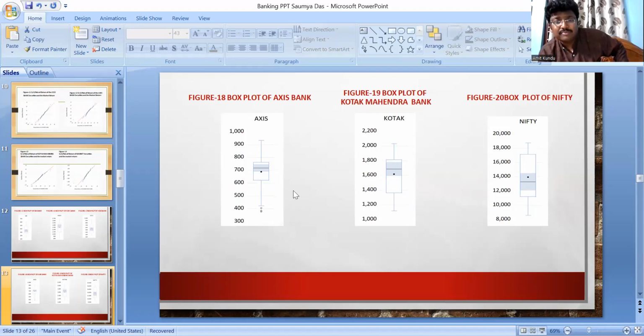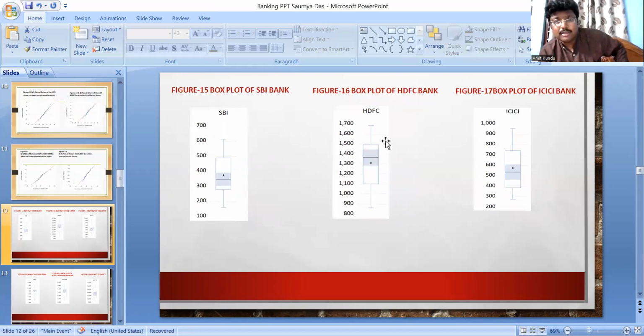If you consider the five stocks, then Axis Bank, Kotak Mahindra, and HDFC, all these three stocks are actually left skewed.